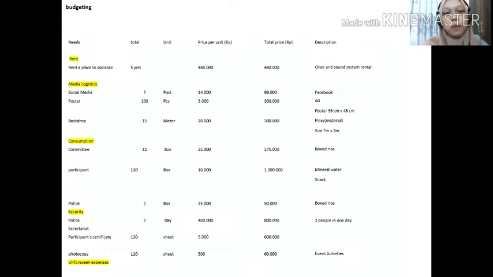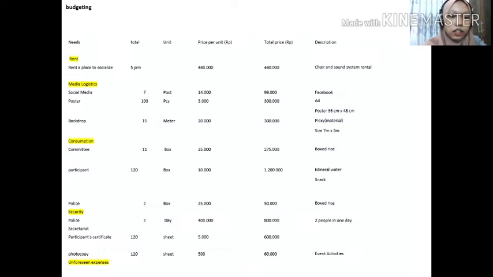Total 2 boxes, price per unit 25,000, total price 50,000, description box size, security. Police. Total 2 days, price per unit 400,000, total price 800,000. Description: 2 people in 1 day.